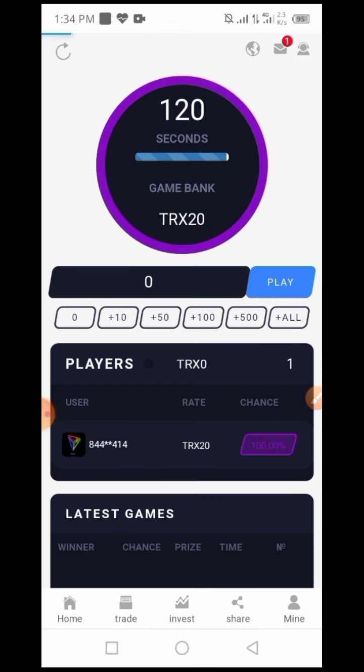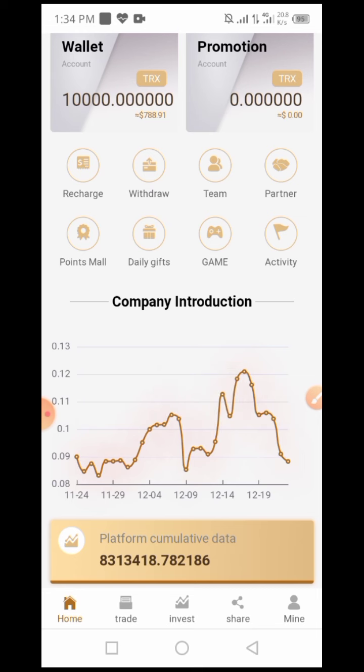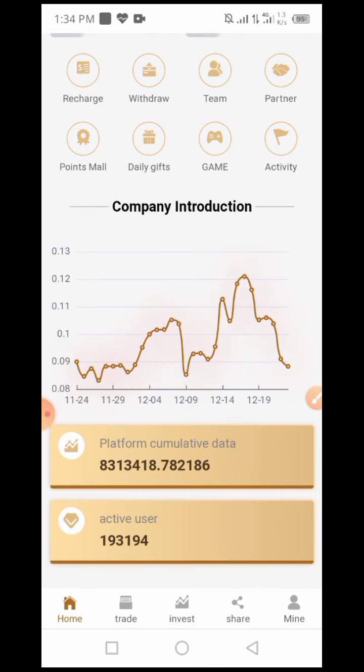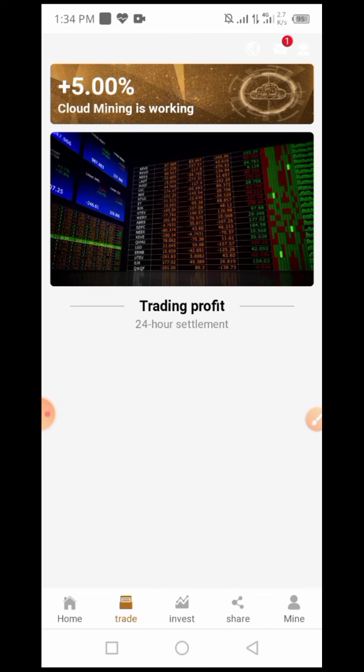And I come back and you can see the activity. You can see your activity, how many times you logged in to this website and all other information. And after that I click on the trade option, and in this trade you will deposit and your account is activated automatically.